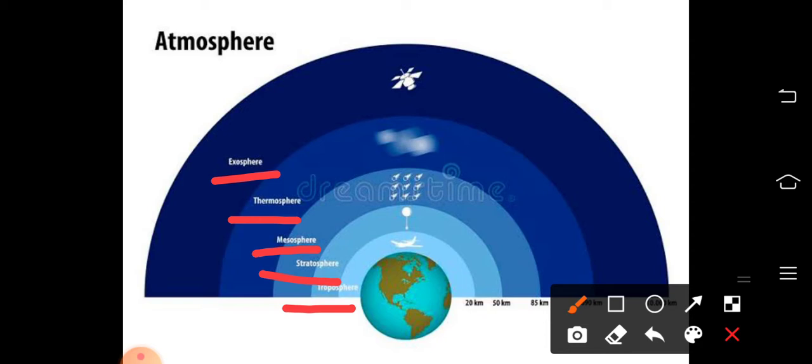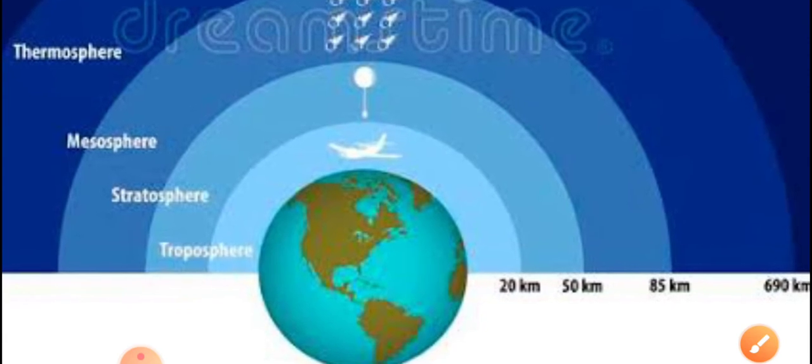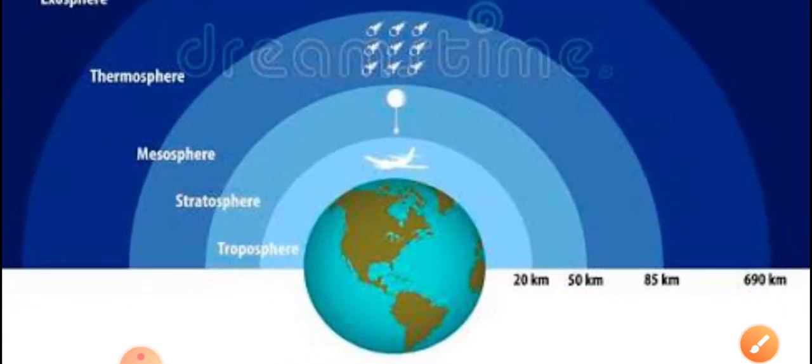Okay, and very important thing, yes, you can see an aeroplane there flying, isn't it? Yes, actually, these aeroplanes, that means air transportation, is happening in the upper troposphere or in the lower stratosphere layer.